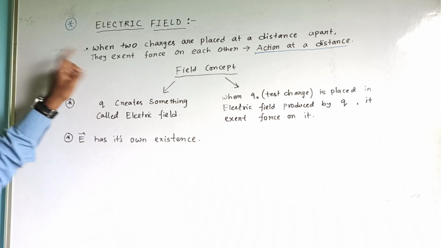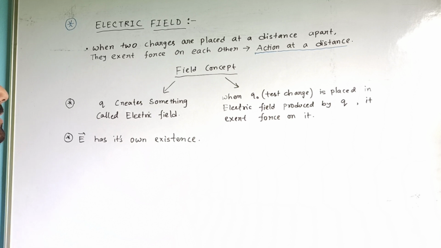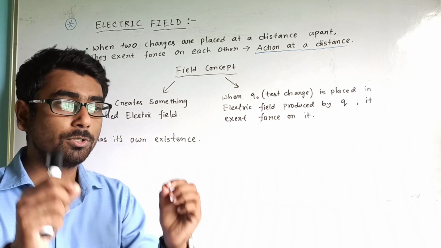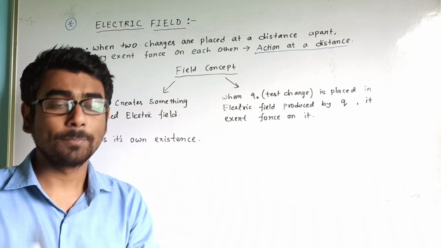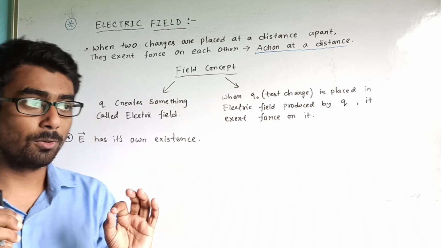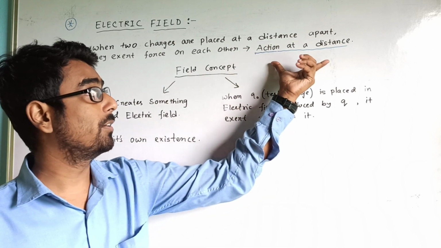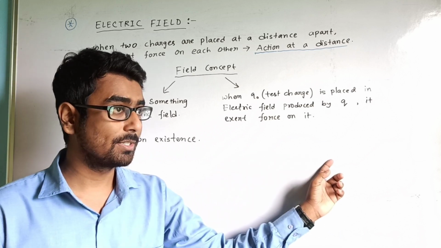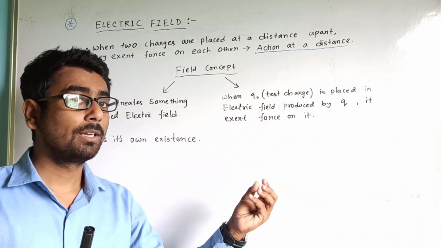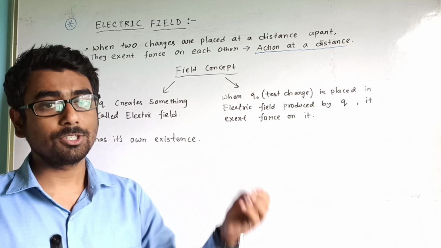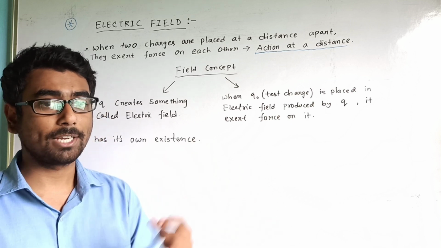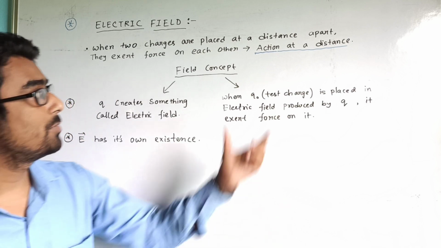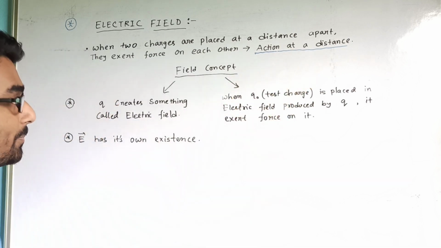See, I have written: when two charges are placed at a distance apart, they exert force on each other. That means whenever we put two charges separated by a certain distance, there exists a Coulomb force. We all know that. Now, the force has been renamed as action at a distance. Whenever we put two charges, the force will be exerted by one charge on the other charge. That means there will be action when we put another charge at a certain distance. So that is why we call it action at a distance.